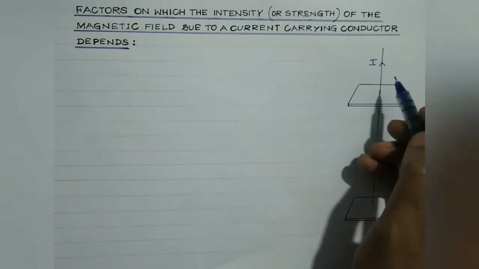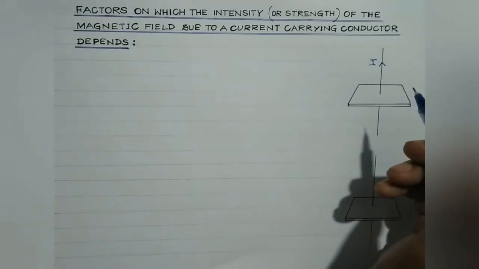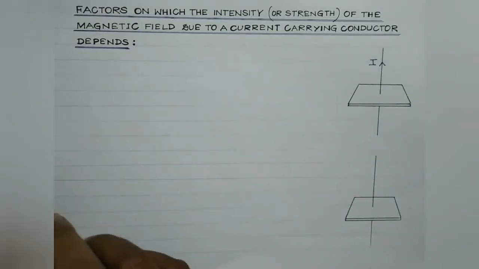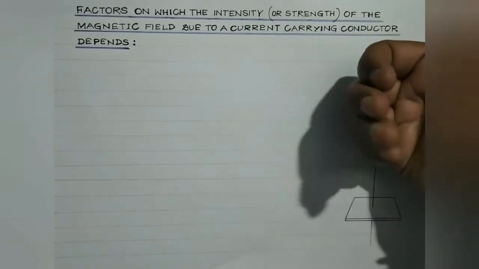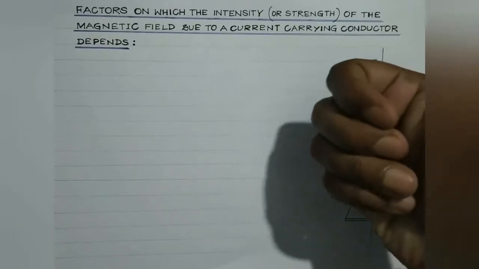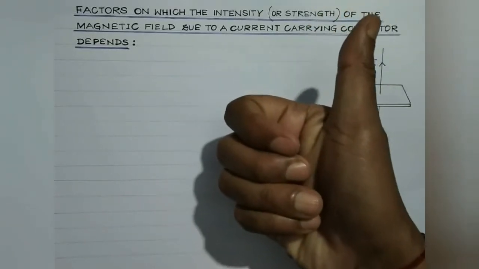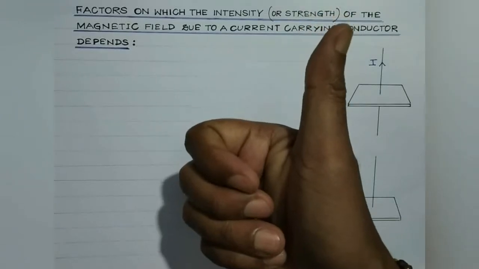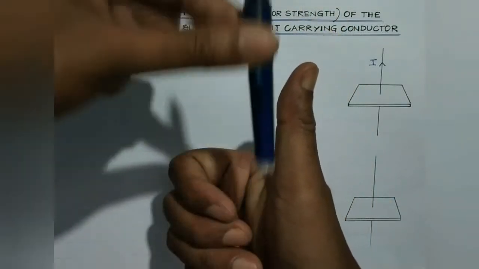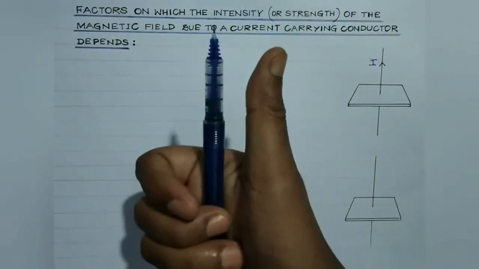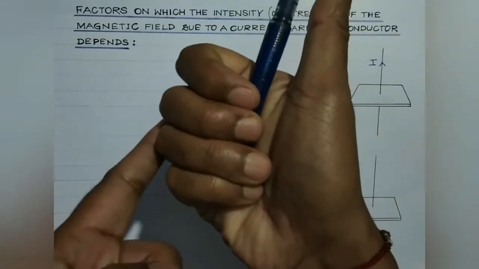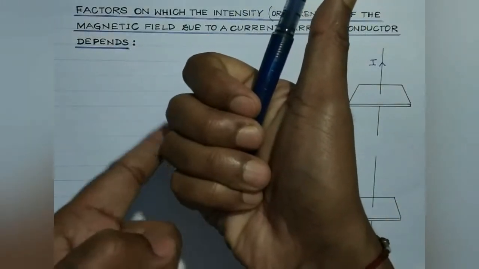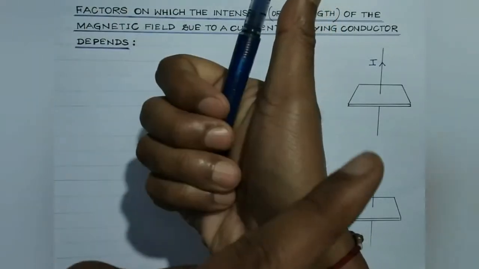And the direction of this magnetic field, students, as we are aware, is given by the right hand thumb rule, isn't it? So right hand thumb rule states that if a current carrying conductor is imagined to be held in the right hand like this, such that the thumb points towards the direction of the current, suppose the current is flowing along this direction, so it's like this. The thumb must represent the direction of the flow of current. Then the curled fingers of the hand indicate the direction of the magnetic field.